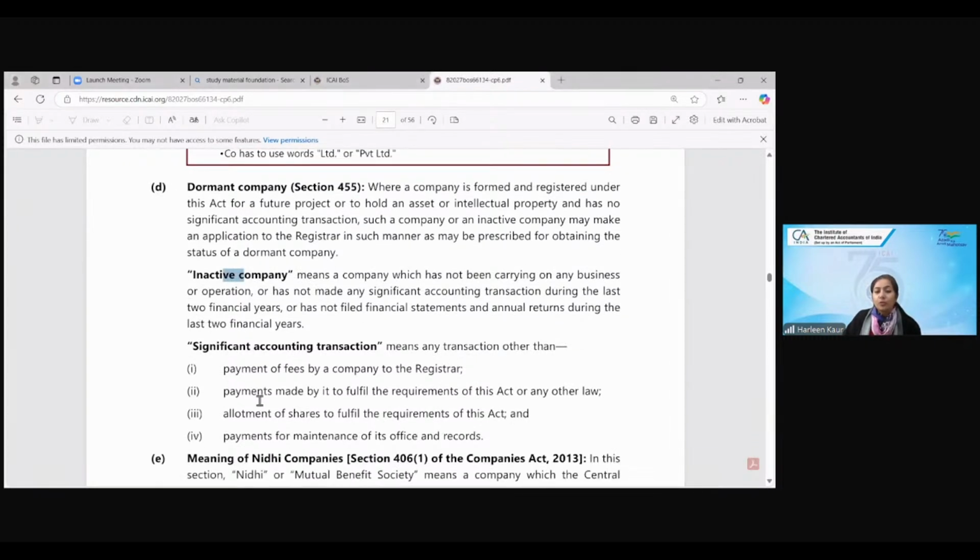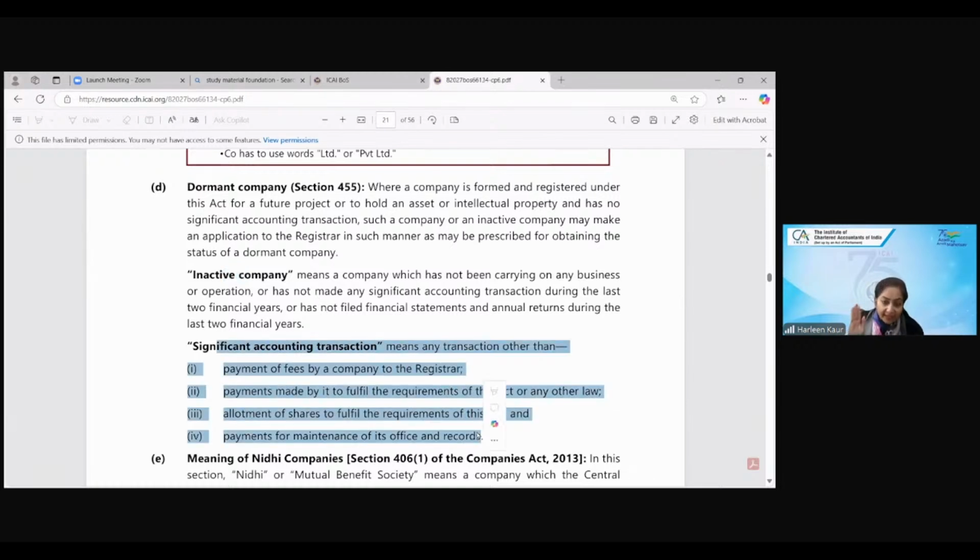And the important line here is that if you have only done these significant accounting transactions and you have not done anything else, then you are simply a dormant company. Significant accounting transactions means, what are these transactions?